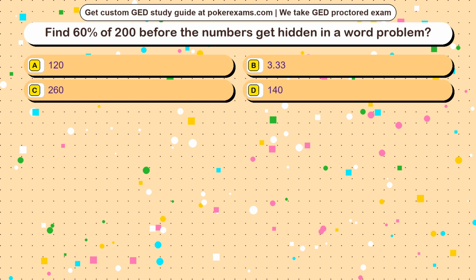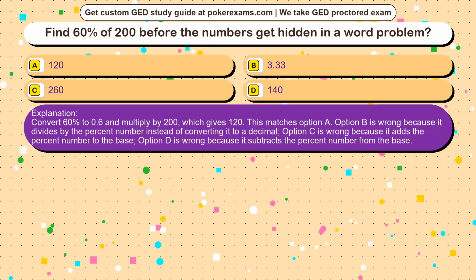The correct answer is option. Convert 60% to 0.6 and multiply by 200, which gives 120. This matches option A. Option B is wrong because it divides by the percent number instead of converting it to a decimal. Option C is wrong because it adds the percent number to the base. Option D is wrong because it subtracts the percent number from the base.